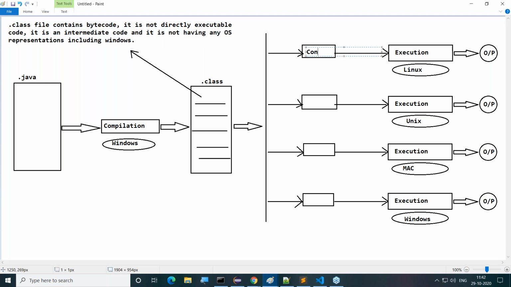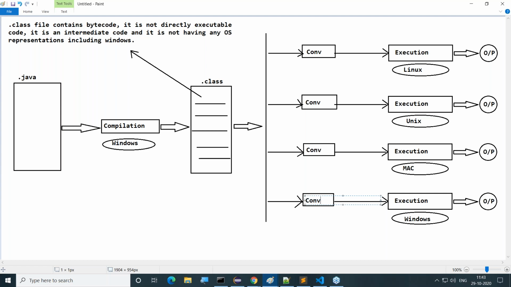What is the job of this converter? It will convert neutral bytecode to Unix representations. What is the job of this converter? It will convert neutral bytecode to Mac representations. Then here, what is the job of this converter? It will convert bytecode from neutral nature to Windows representations.